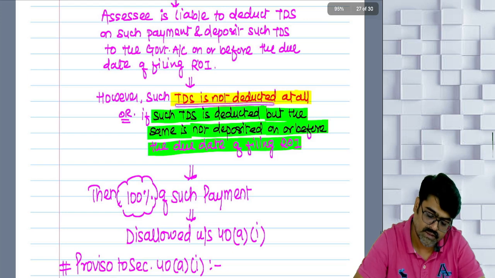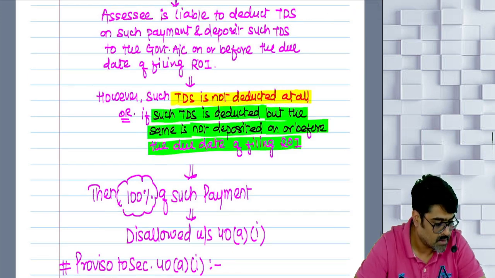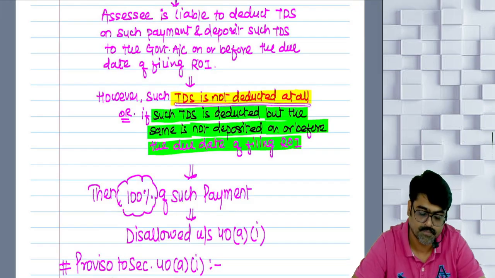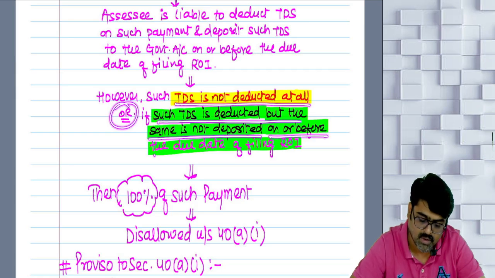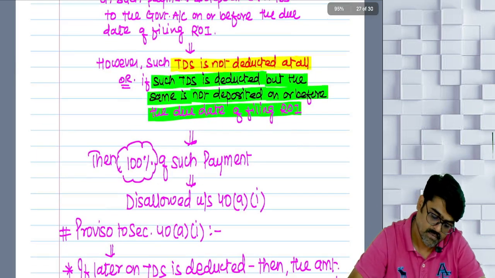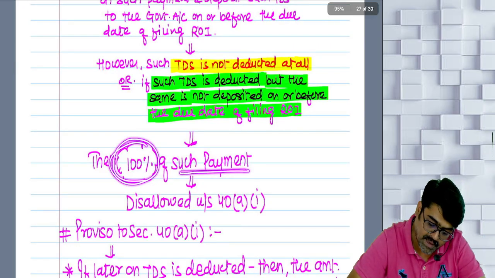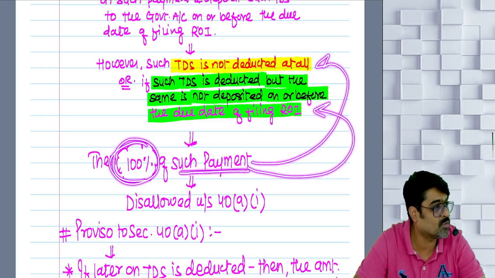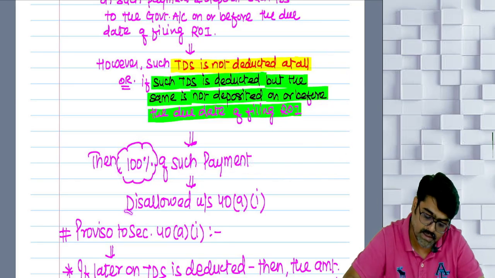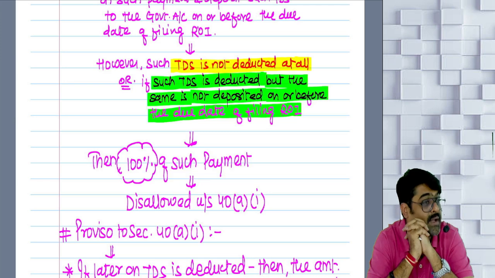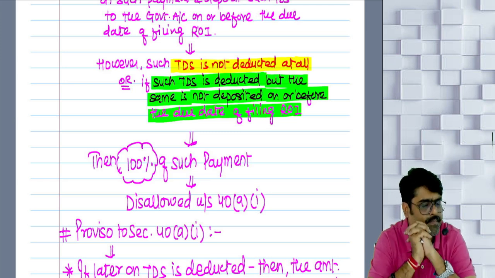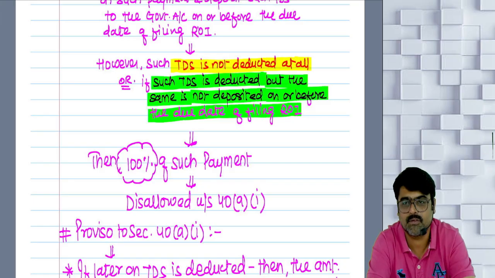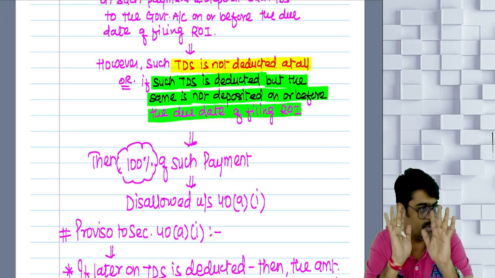However, if such TDS is not deducted, or such TDS is deducted but the same is not deposited on or before the due date of filing ROI, then 100% of such payment on which the TDS was not deducted, or on which the TDS was deducted but not deposited to the government, that 100% payment will be disallowed as per 40A(i). 40A(i) means 40 clause A subclause 1. We call it 40A(i).